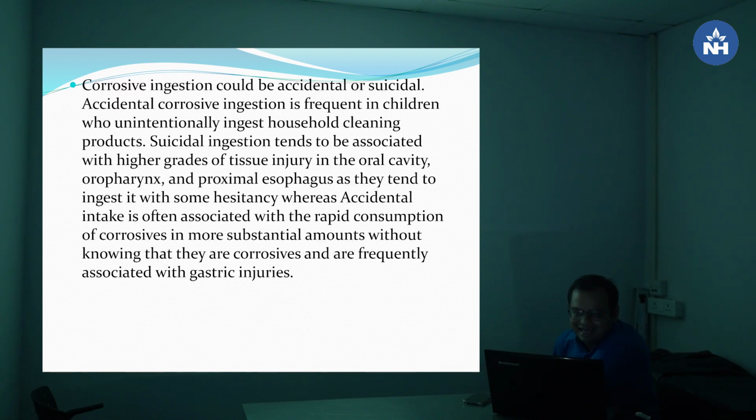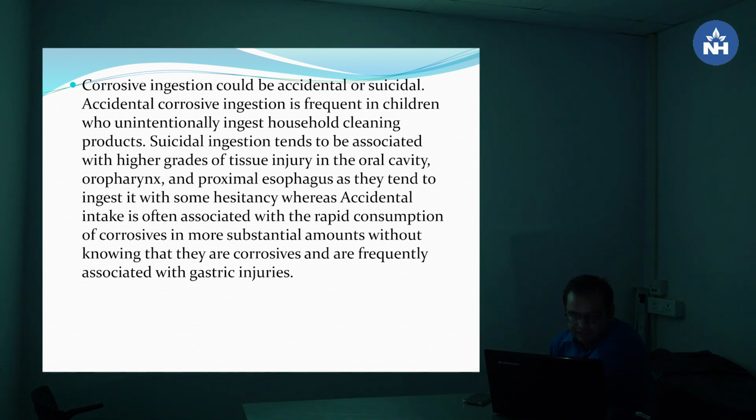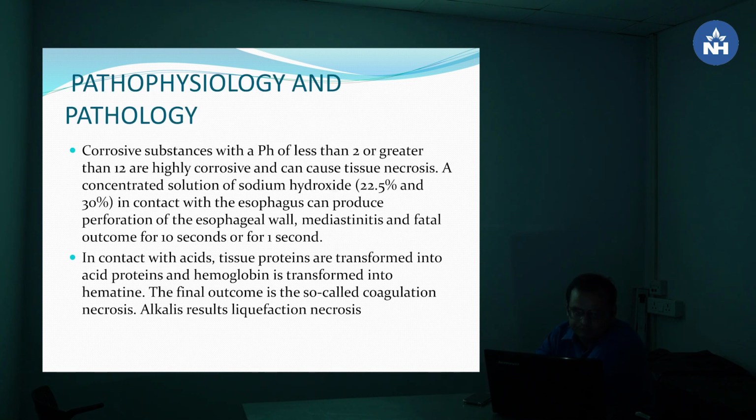Corrosive ingestion could be accidental or suicidal. Accidental corrosive ingestion is frequent in children who unintentionally ingest household cleaning products. Suicidal ingestion tends to be associated with higher grades of tissue injury in the oral cavity, oropharynx and proximal esophagus, as they tend to ingest it with some hesitancy, whereas accidental intake is often associated with rapid consumption of corrosives in more substantial amounts without knowing that they are corrosive, and is usually frequently associated with gastric injuries.